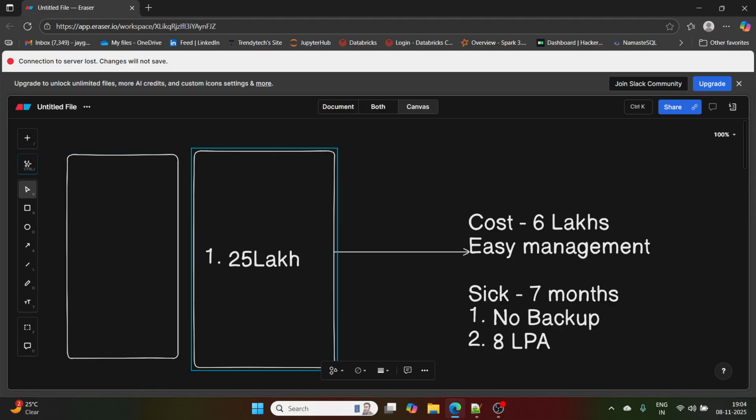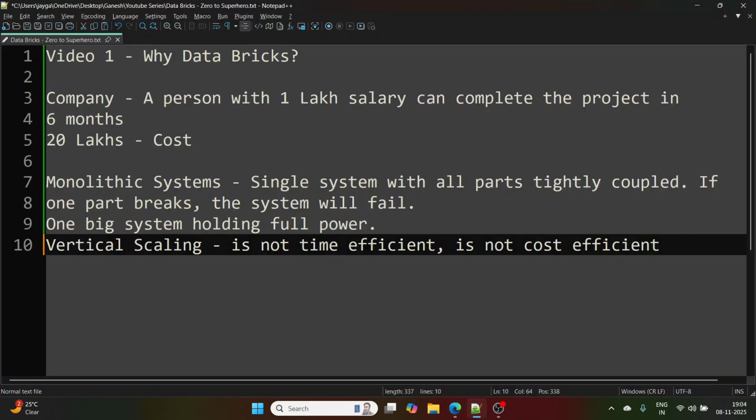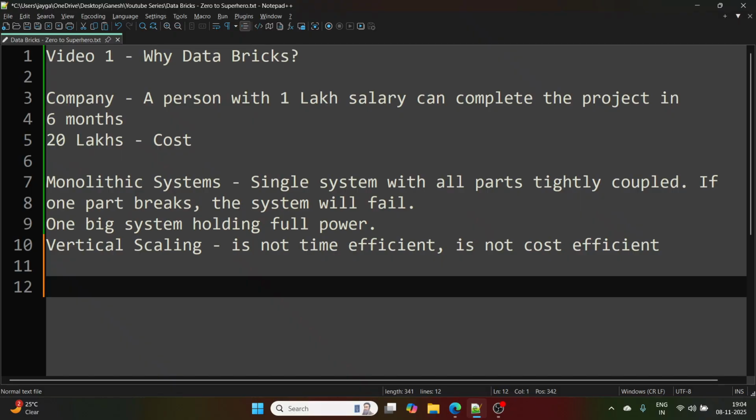So to get the backup for this monolithic system, organization has to bring an entire another system, right? Because vertical scaling is not time efficient, not cost efficient, right? This was the disadvantage of monolithic system, okay. Everything was on one system. If that system is going down, if one part is going to break, it will break the entire system, okay.